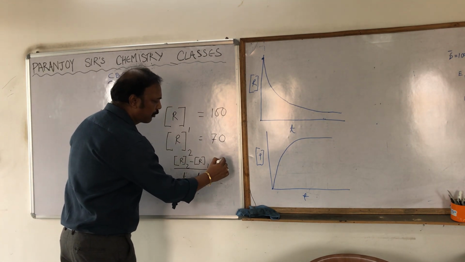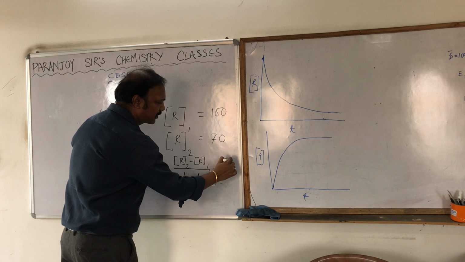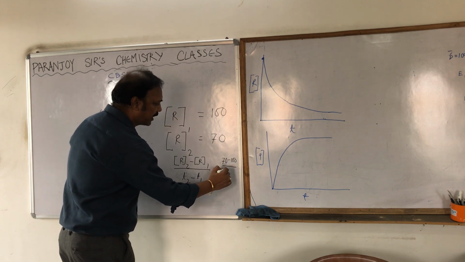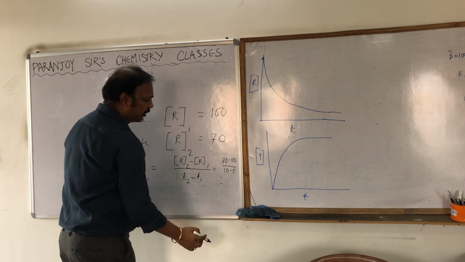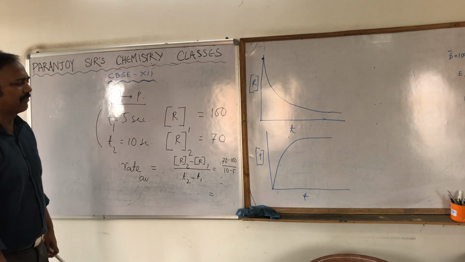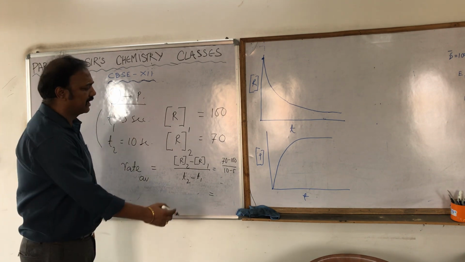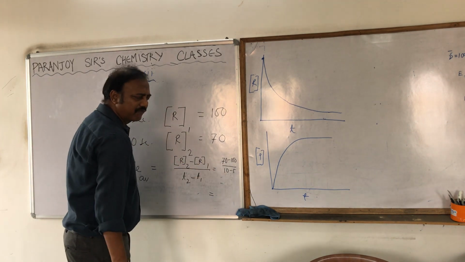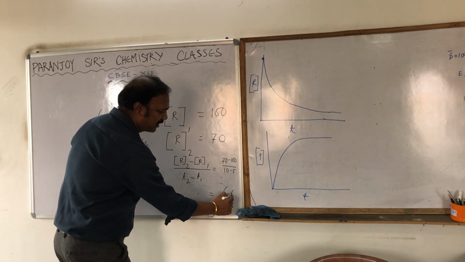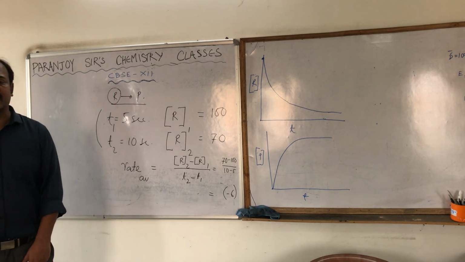Now if you put in the values, we are going to get 70 minus 100 divided by 10 minus 5. 70 minus 100 means minus 30, and 10 minus 5 is 5. So minus 30 by 5 means you will get minus 6. The speed you will get is minus 6.